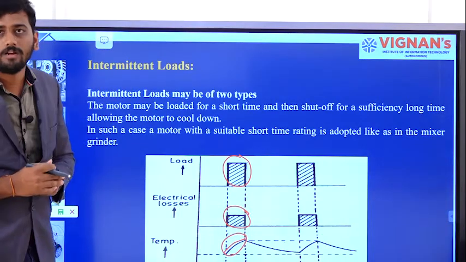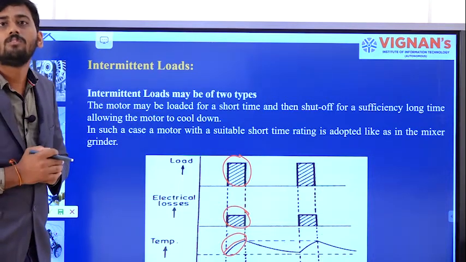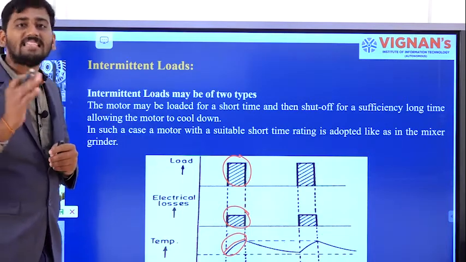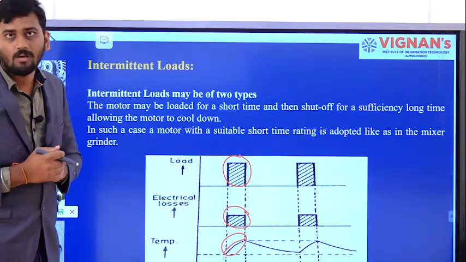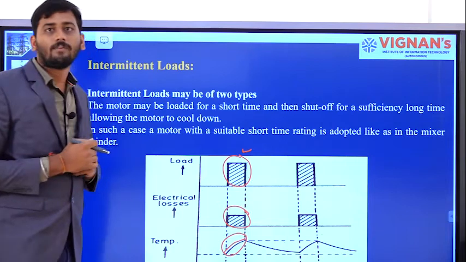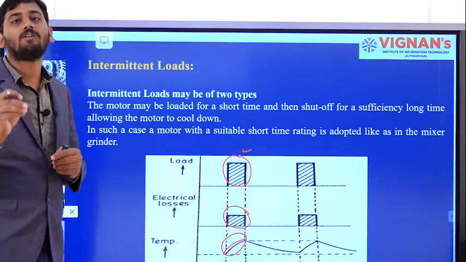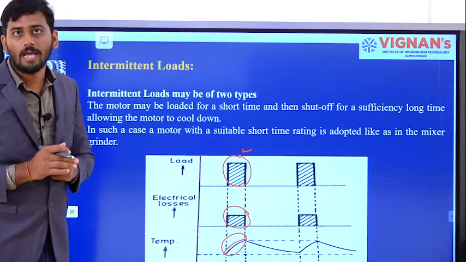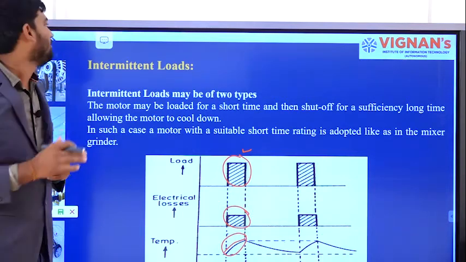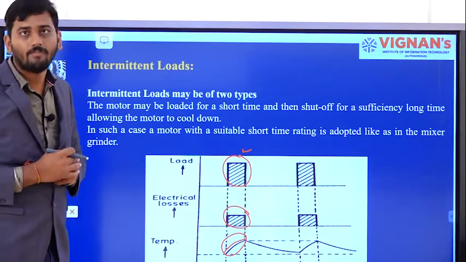As the motor is in on condition, after a small period of time, I was going to turn it off. This sort of load is nothing but intermittent load. Under this intermittent load, we have two types. Here, if I was operating the motor for a short period of time and turning it off, next I was going to provide sufficient time to cool down. Then it comes under the first category of intermittent load.